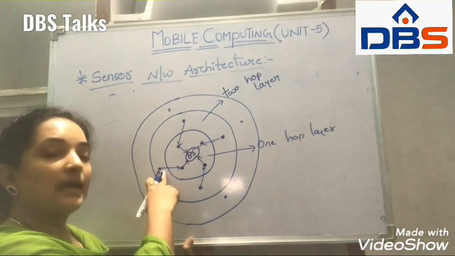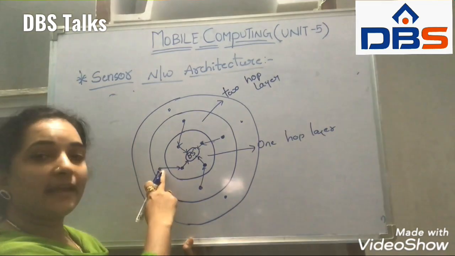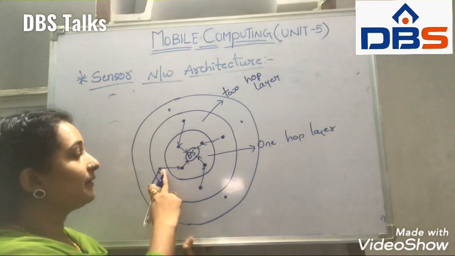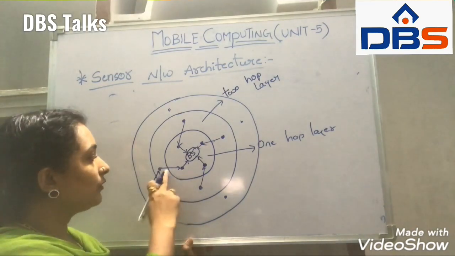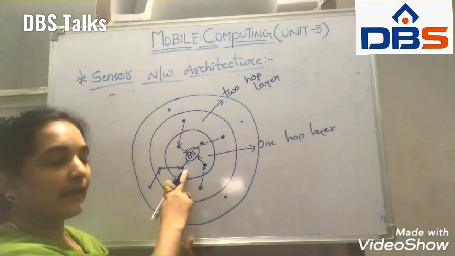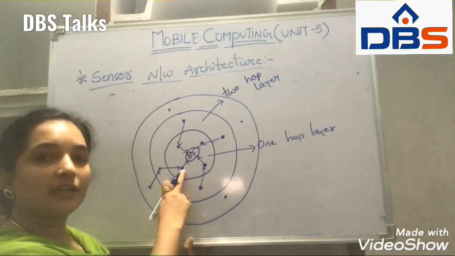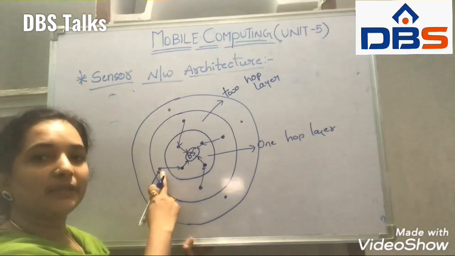Now the second layer node holding the data sends it to the first layer node, using power only up to that point, and its role is completed.